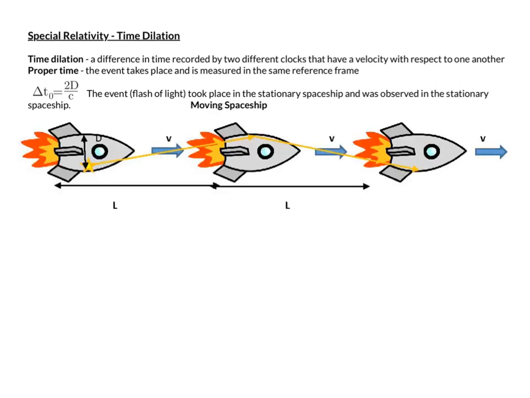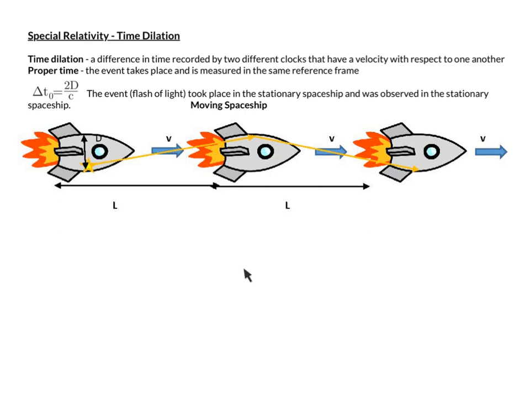Now let's look at a moving spaceship. Here is what's happening in this situation. We have the spaceship at 3 different locations as viewed by an observer somewhere out here. The flash of light takes place, it's reflected off the mirror, and then it gets back to the observer.